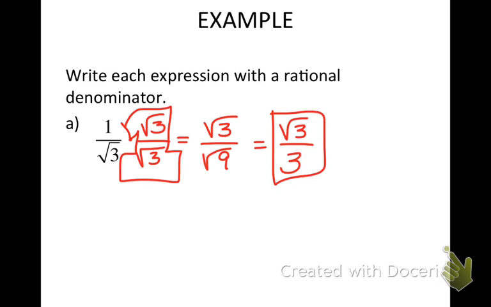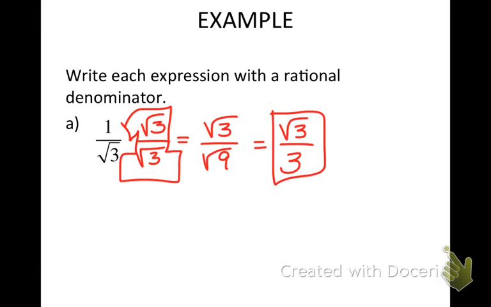What did you do there? Wait, how does the square root of 3 over the square root of 9 help anything? Because now this is proper algebraic notation. It's the way that you should be writing something. You should not have a square root in the denominator. It's just manipulating the number to look different. It's still the same number.